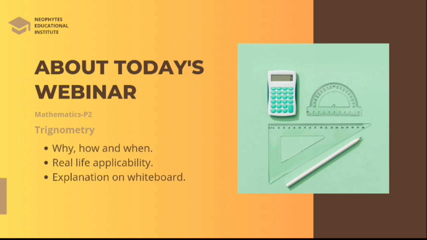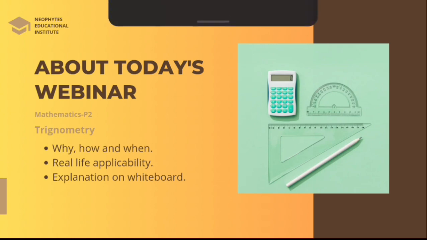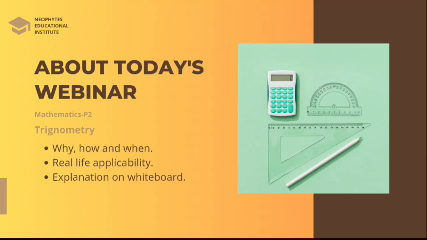The way you cannot live without having a heart is exactly the way trigonometry cannot survive without having a right angle triangle. So any triangle with one of its angles being 90 degrees requires to be in the family of trigonometry, and trigonometry deals with solving all such right angle triangles, all such triangles with a 90-degree angle. I hope that makes sense, and I'm going to make it more clear as we move to the whiteboard. Let's go to it right now. Give me a second to switch windows. That's where we see our beautiful whiteboard.